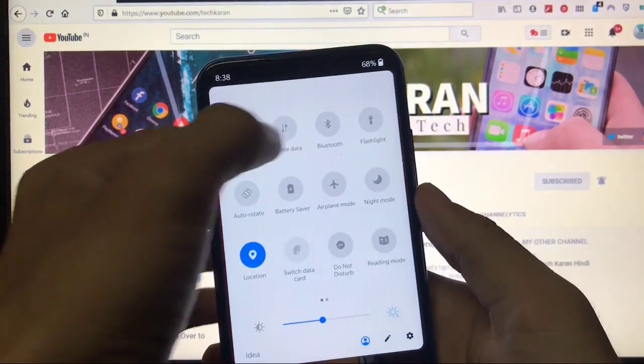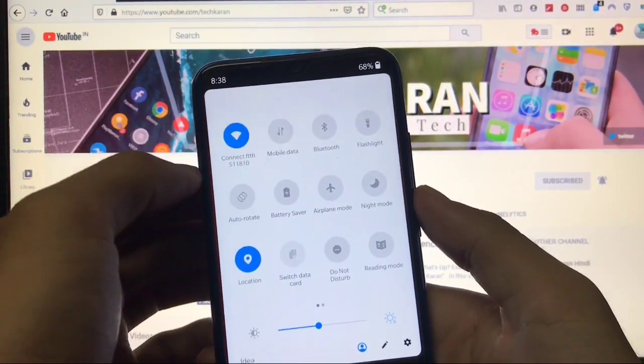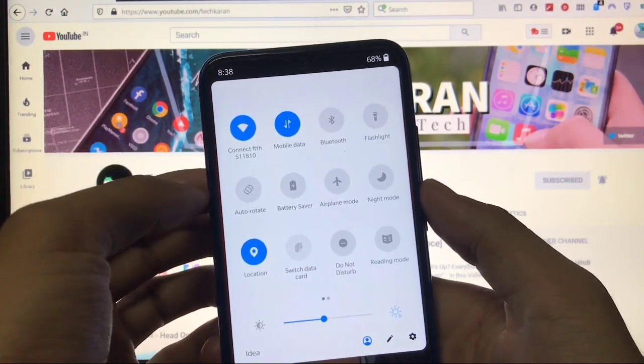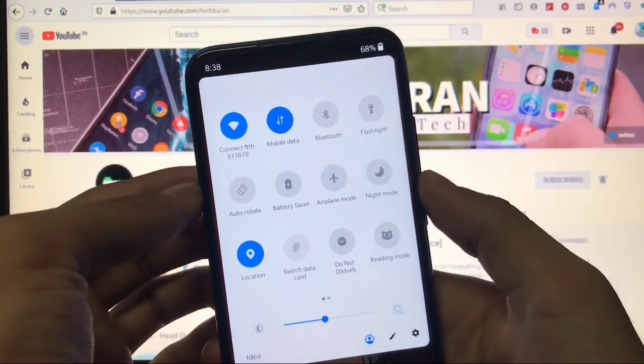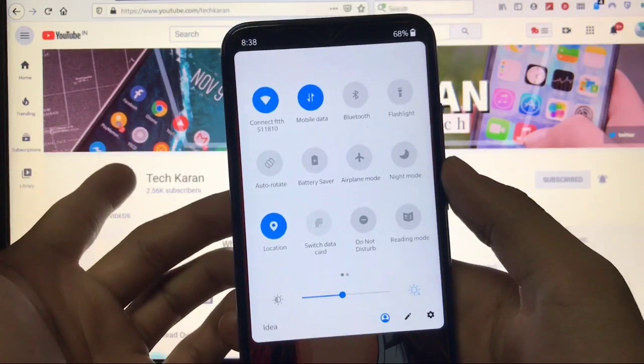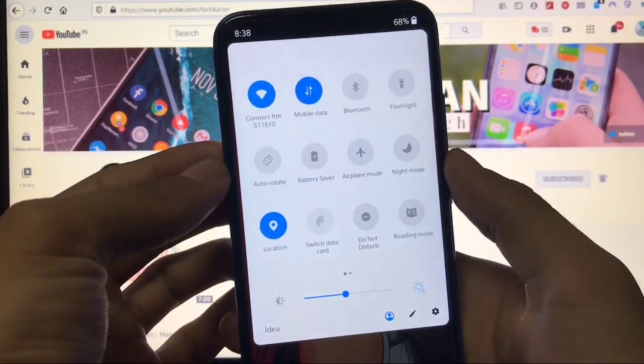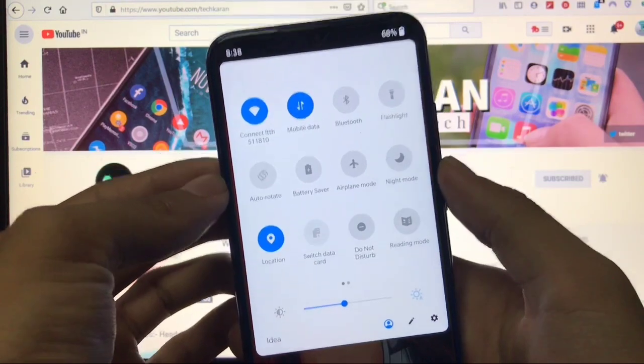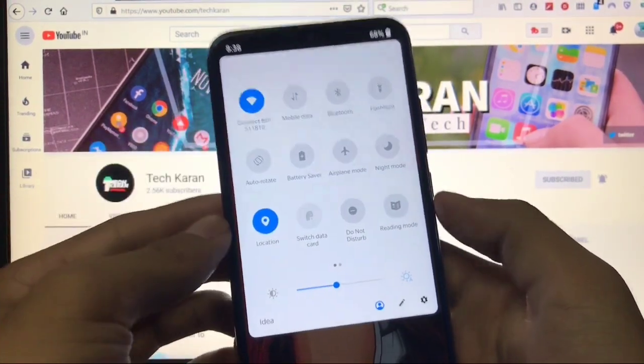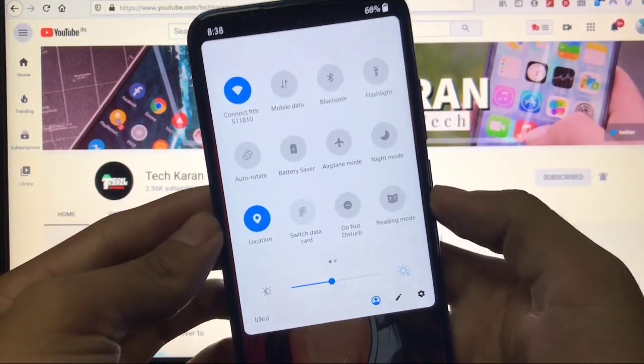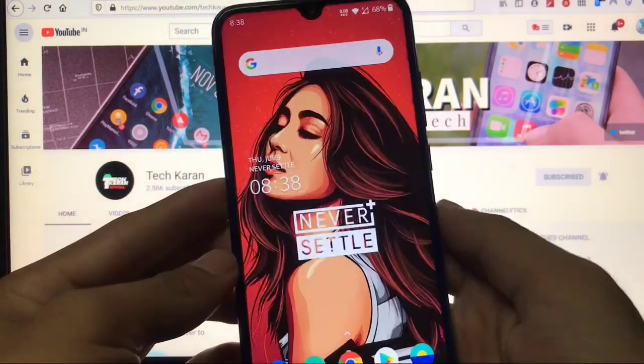Another thing that is fixed is mobile data, which was on by default, and if you wanted to turn off the mobile data, you had to update the Google Play services, and some users might get problems while updating the Google Play services. This one is also fixed. So some major things are fixed, some major changes are available here.